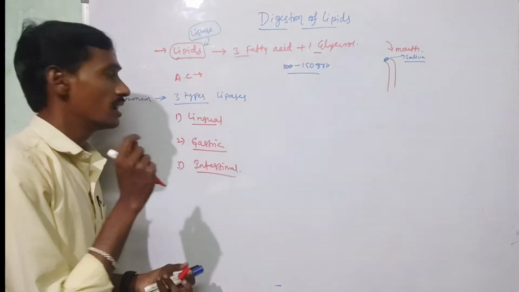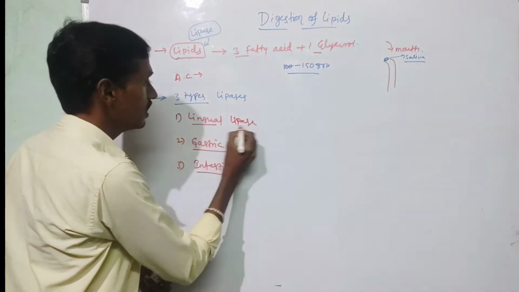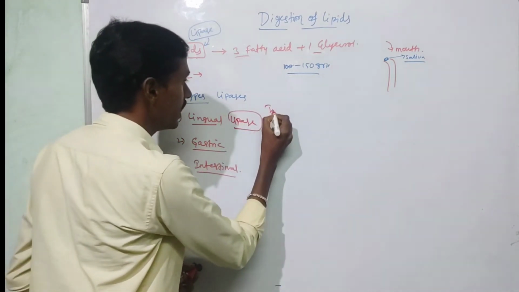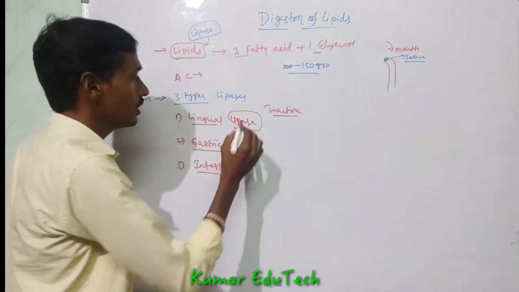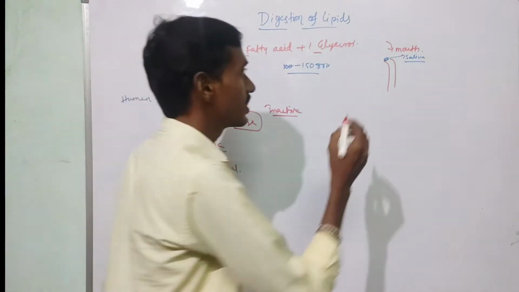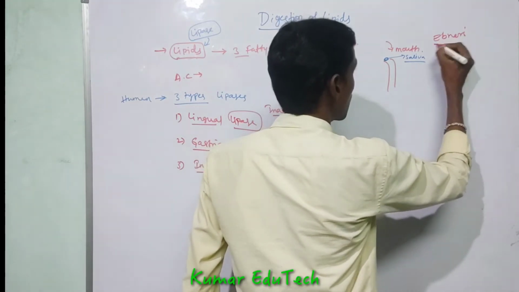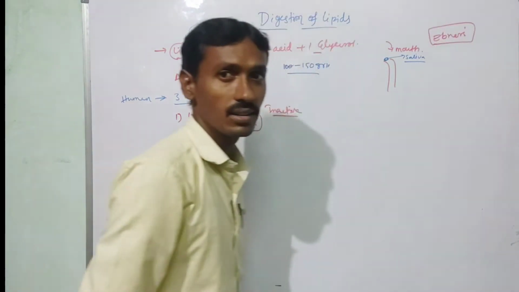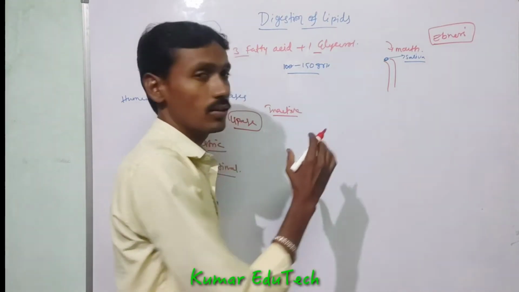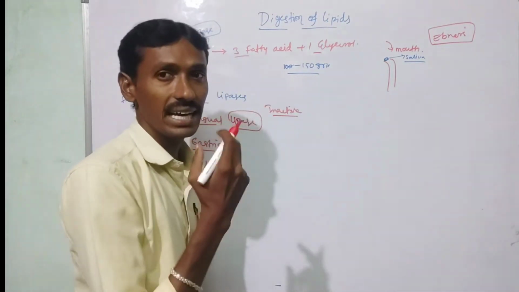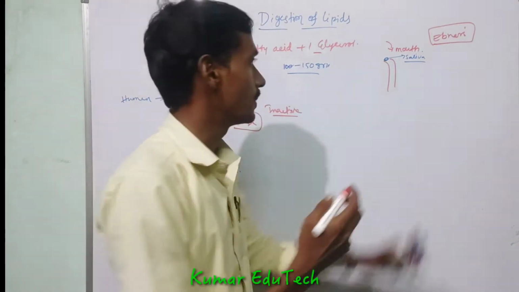Saliva contains lingual lipase, but it is inactive. This lingual lipase is secreted by Ebner's glands, which are present in the dorsal part of the tongue.